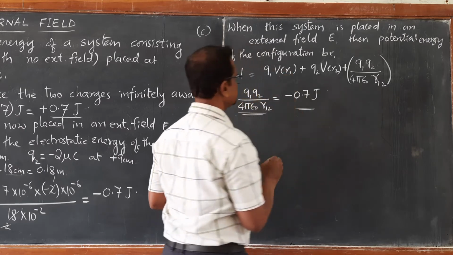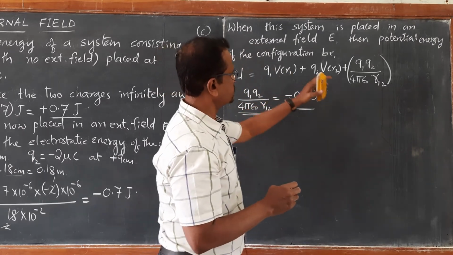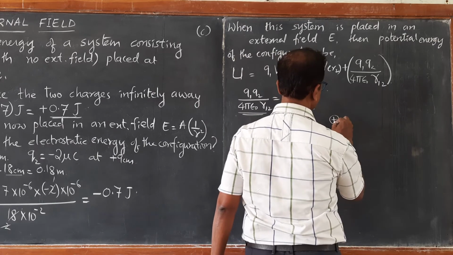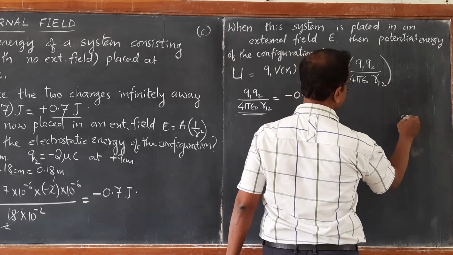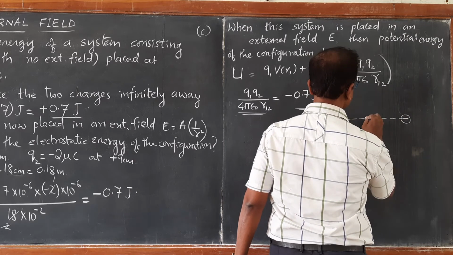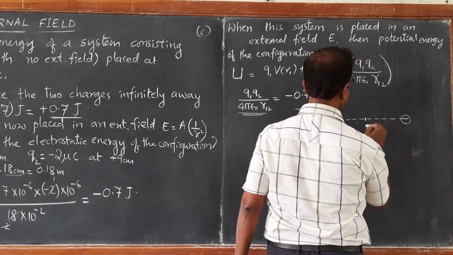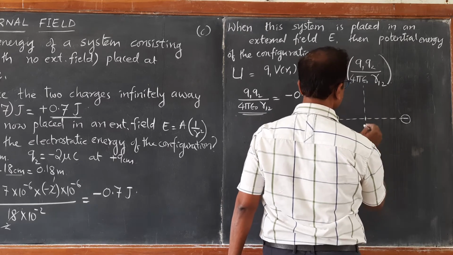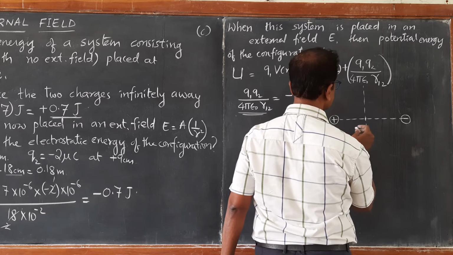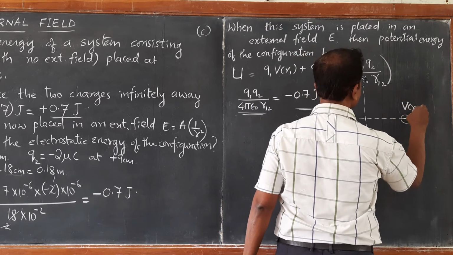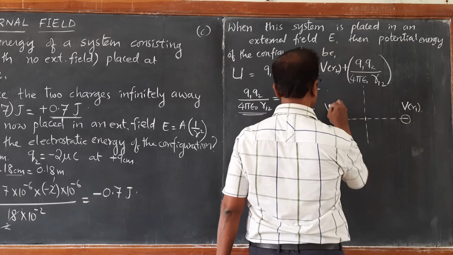Then we will calculate what is this Q1 VR1 plus Q2 VR2. Assume that this is the system of positive and negative charges with a distance of 9 centimeter from the origin, and think that electric field is acting on these, and we have to find out what is VR1 here and VR2 here.